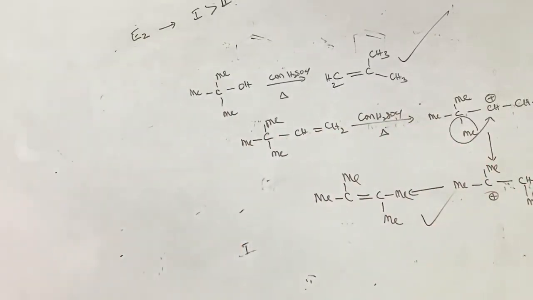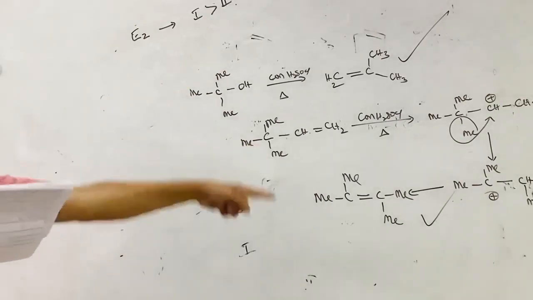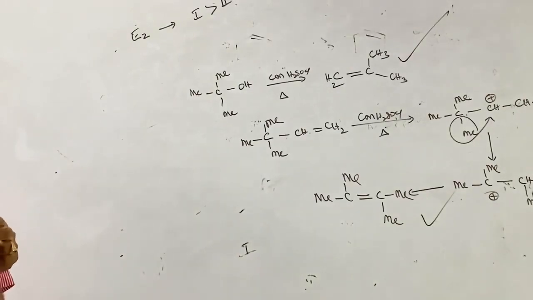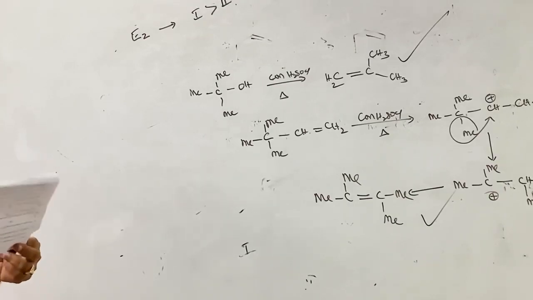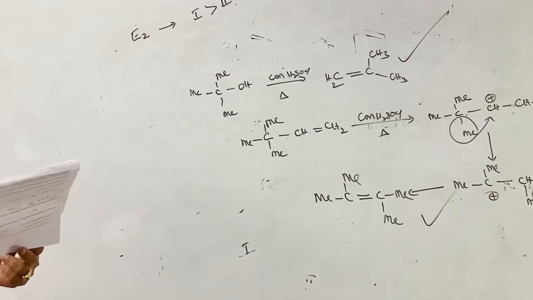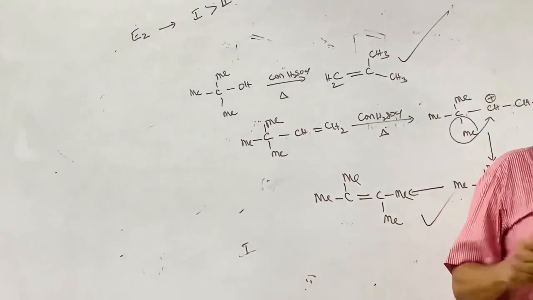What is being asked? With respect to the above reactions, identify the correct statement. Both reactions involve the same intermediate? No, different intermediates. Here the tertiary butyl carbocation is the intermediate, here it is a different carbocation. First reaction involves dehydration while the second reaction involves rearrangement, correct. First reaction involves dehydration while the second involves hydration without rearrangement, wrong. And D is also wrong. First reaction involves rearrangement? No rearrangement. Only B is the correct option.